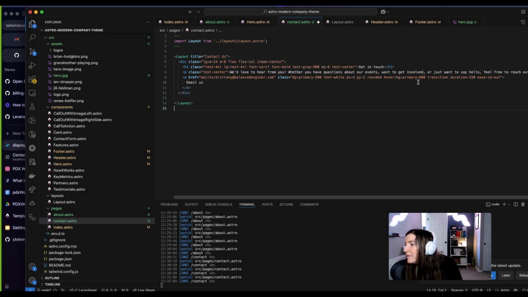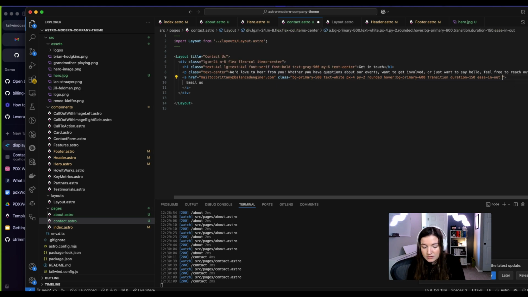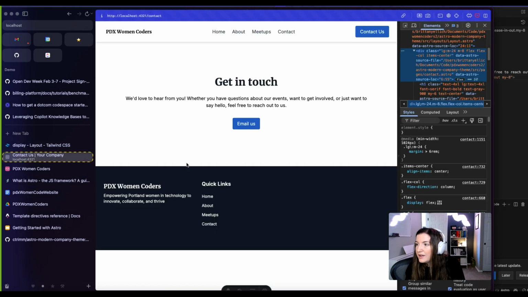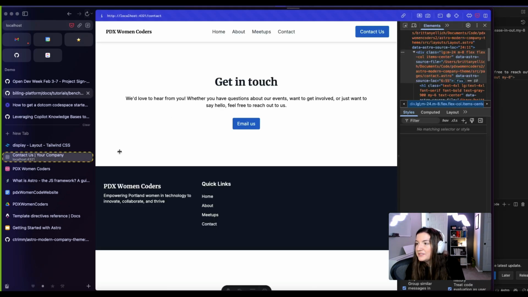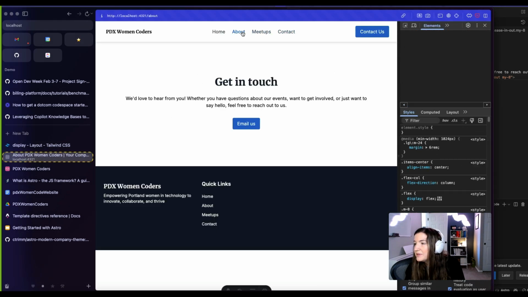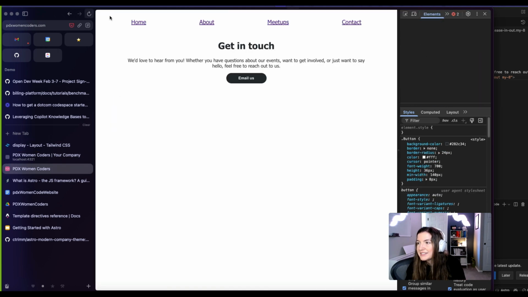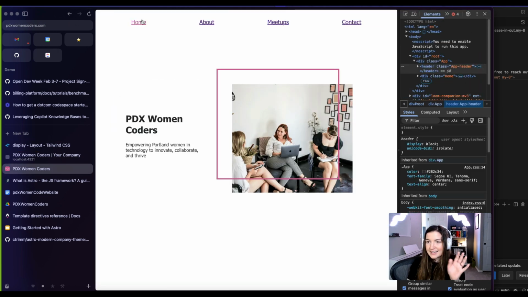All right, and then we wanted some margin around this button. Easy peasy. We'll just do margin Y 8. All right, and refresh. There we go. We got a contact page. We got an about page. We got a home page. Not bad. Okay, so last step is we want this to be on the actual website because this actual website kind of sucks. I can say that because I did it.